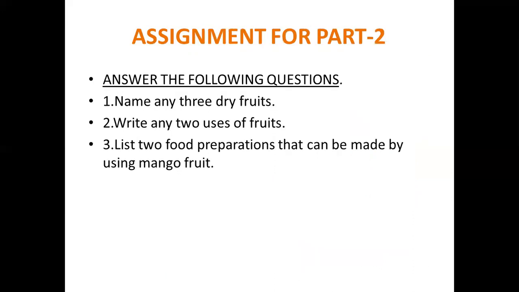And coming to the assignment for this part 2, which we have learned, name any 3 dry fruits. Names of the 3 dry fruits we have to write, and write any 2 uses of fruits. Any 2 uses you can write. We have so many uses of the fruits. Write any 2 uses you can write. And list 2 food preparations that can be made by using mango fruit. So how your mother prepares some food items by using the mango fruit. What are the two food preparations you can write by using the mango fruit.